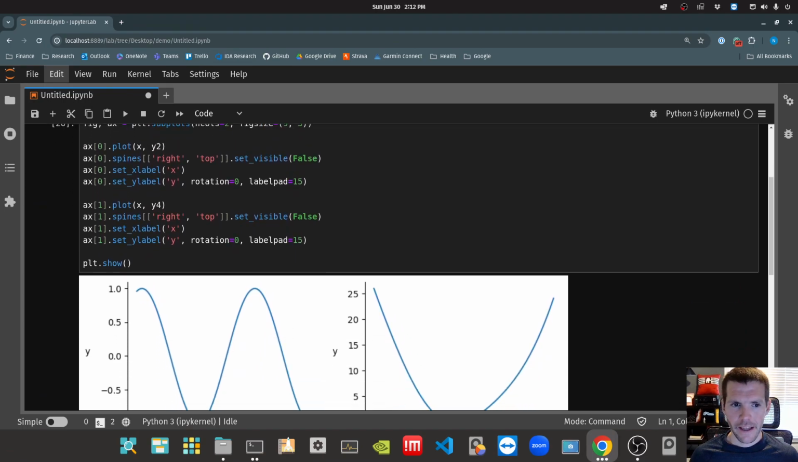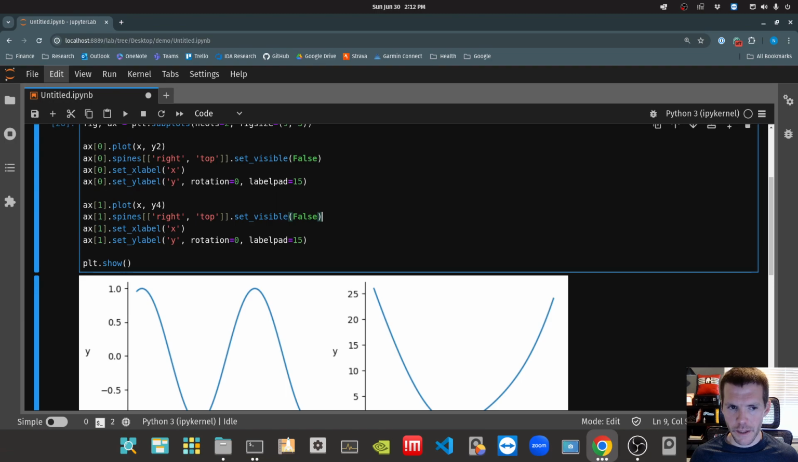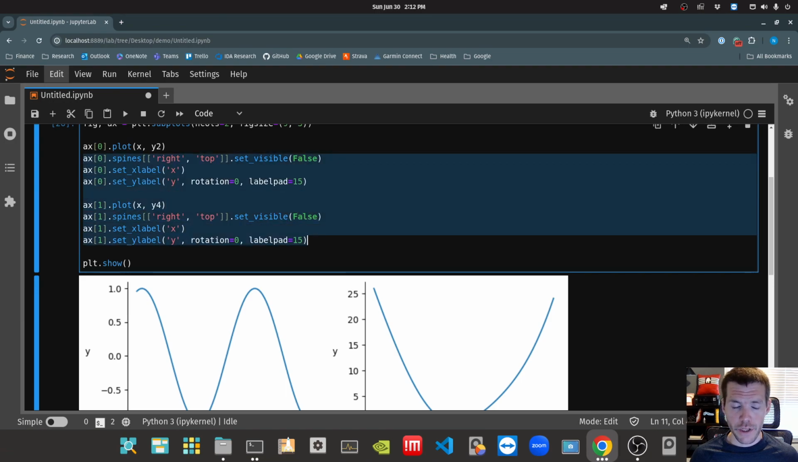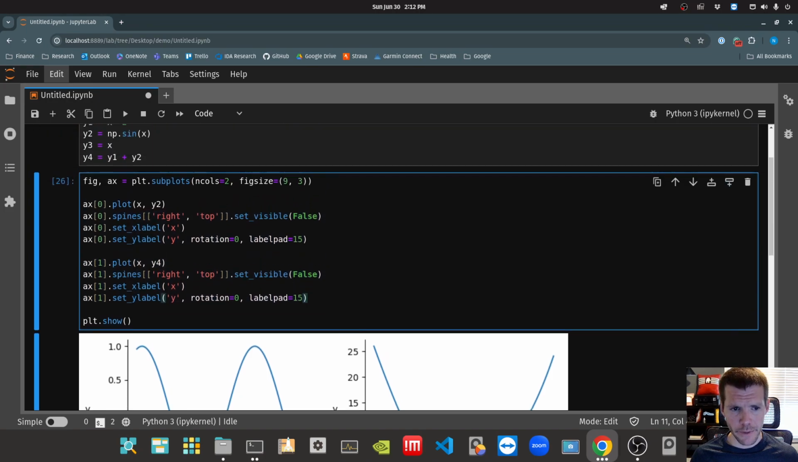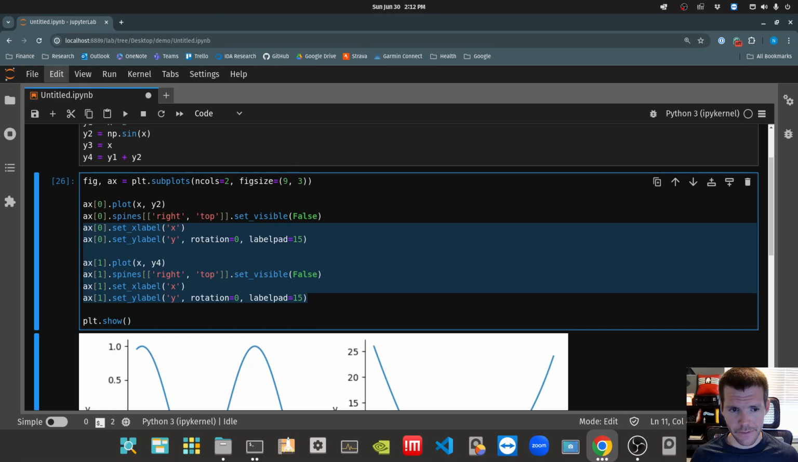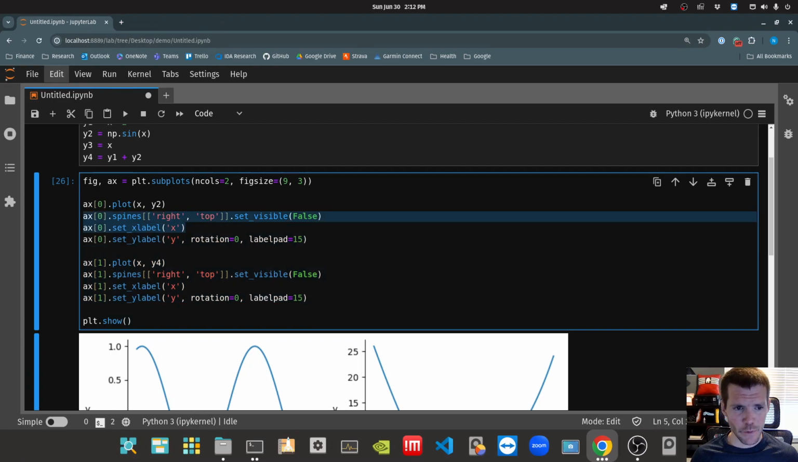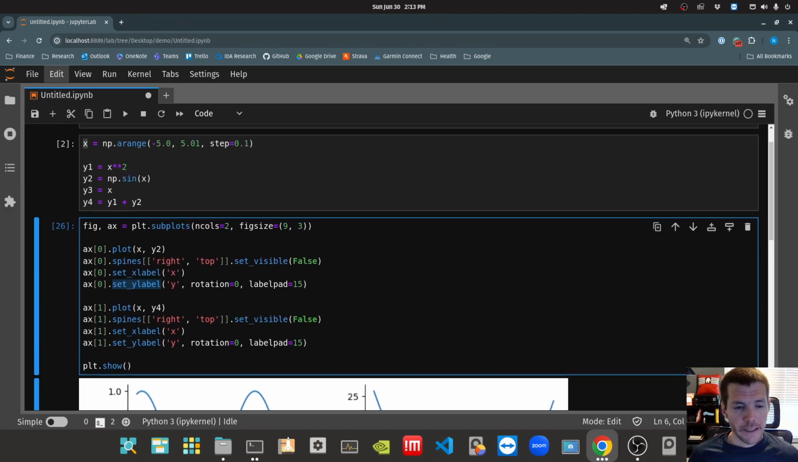Now you might say, well, gosh, this is starting to be a little bit tedious. That's true, so let's see how we can make this a little bit cleaner. Because ultimately, we're doing a lot of the same stuff. We're doing the spines, we're setting the X and the Y label the same way for both of them. So what you could do is iterate over these things.